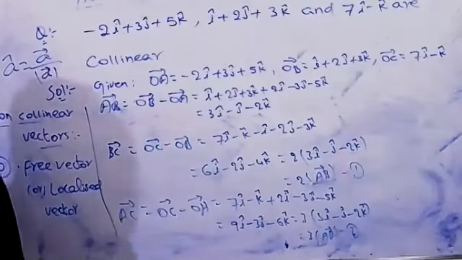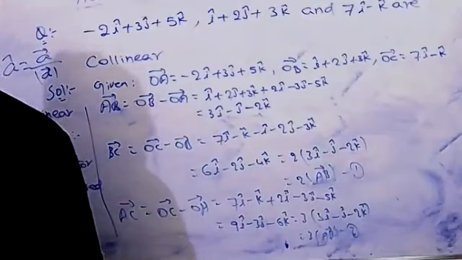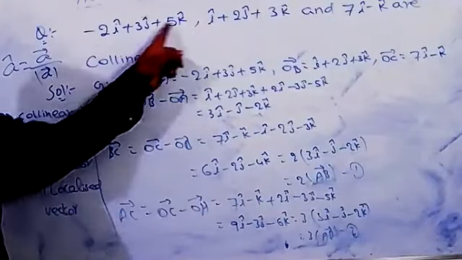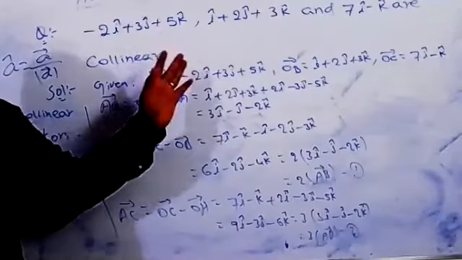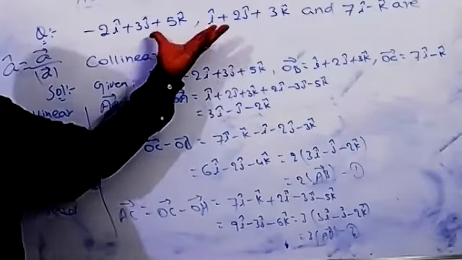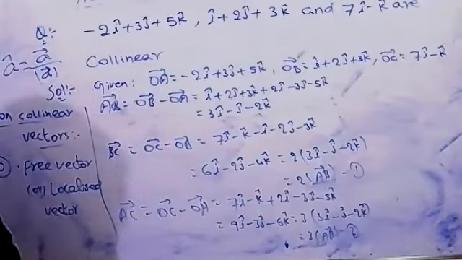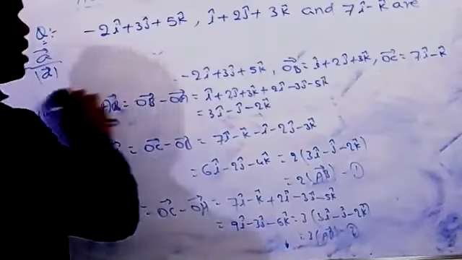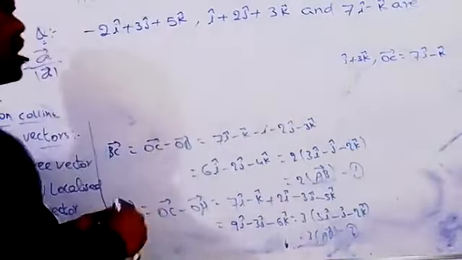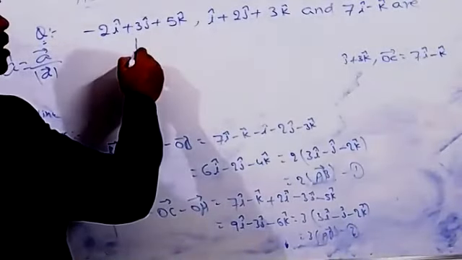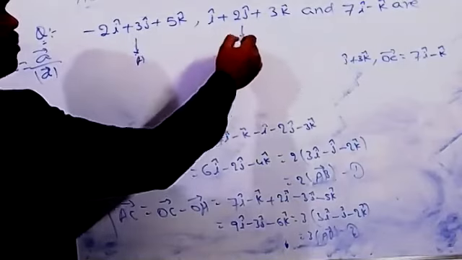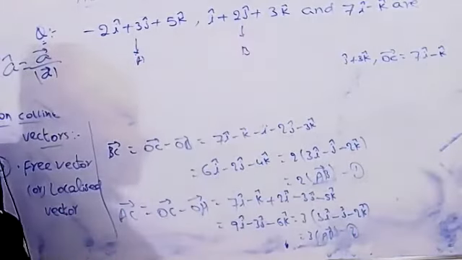Suppose they give two vectors and ask to find the unit vector of these two. Directly take this as vector a and this as vector b.